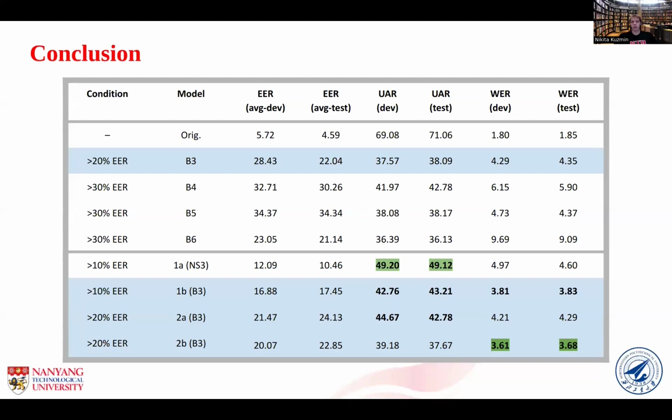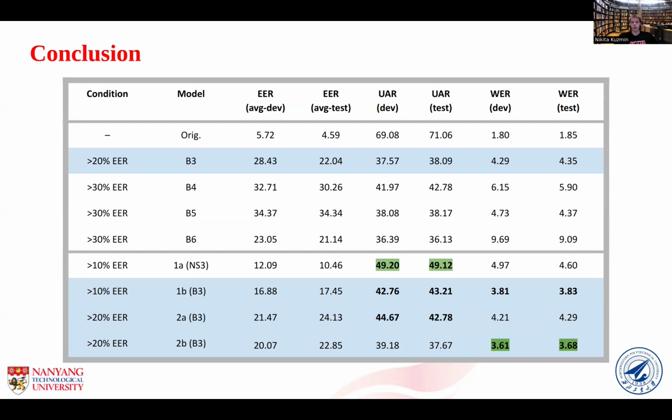We excluded baseline 1 and baseline 2 because they do not qualify for condition 1, which requires an equal error rate higher than 10%. This table shows that the NaturalSpeech FACodec model provides significantly better results for emotion recognition in comparison to baselines, but at the same time, it provides quite low privacy protection.